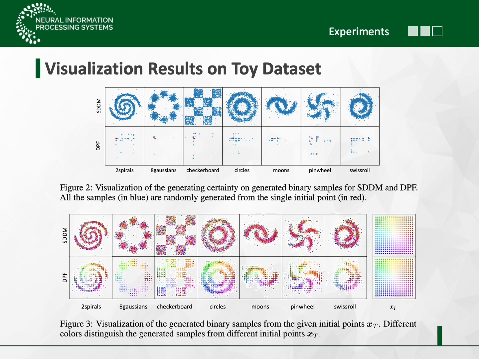Moreover, we also visualize these results. We can find that when sampling from the same initial points, SDDM can cover the entire data space, whereas our method's samples are concentrated in a few regions, exhibiting greater certainty.